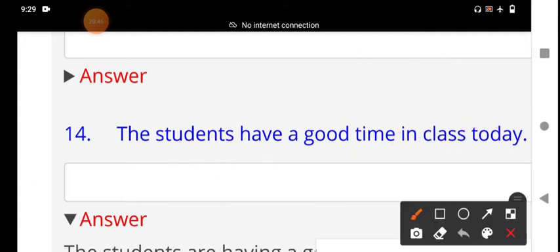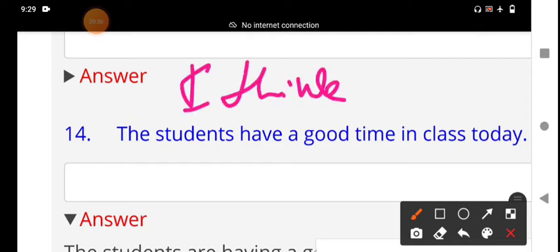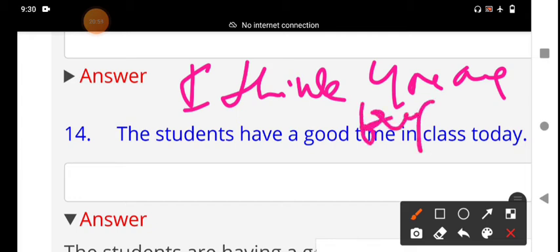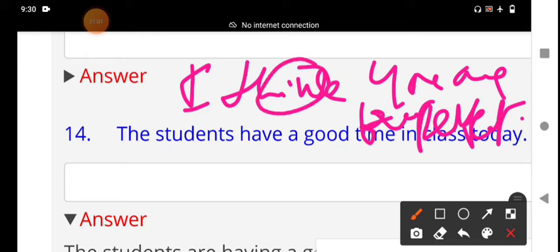For example, I think you are perfect. Think is a state verb. We should not use it in continuous progressive tense. The meaning is my opinion: my opinion is you are perfect. It is a mental aspect.